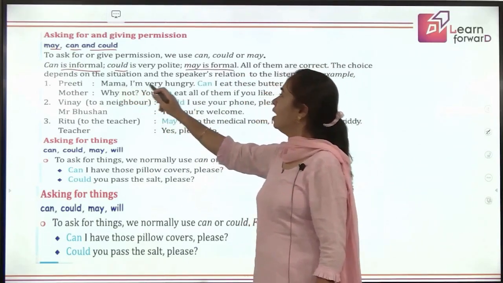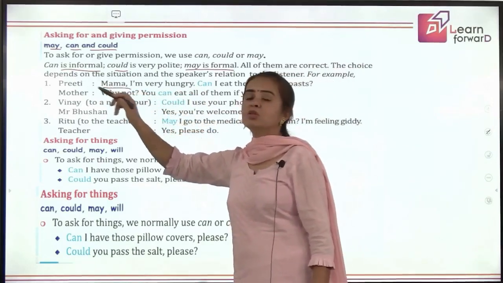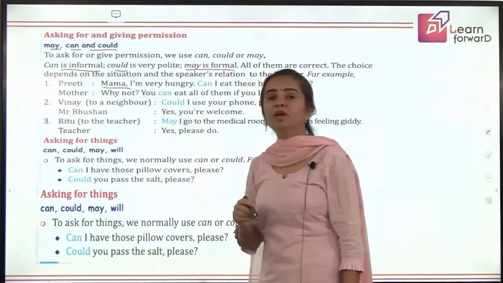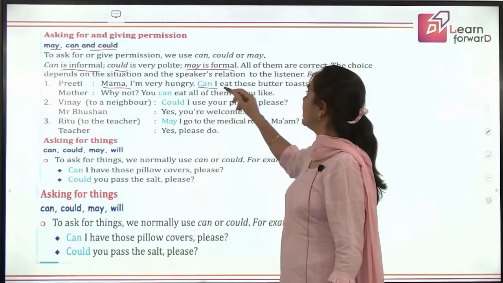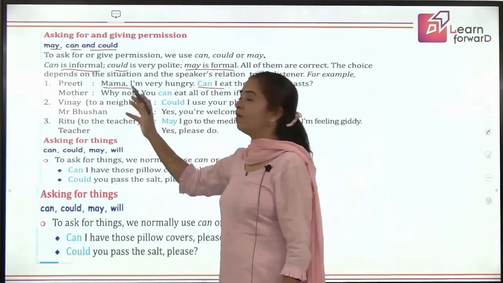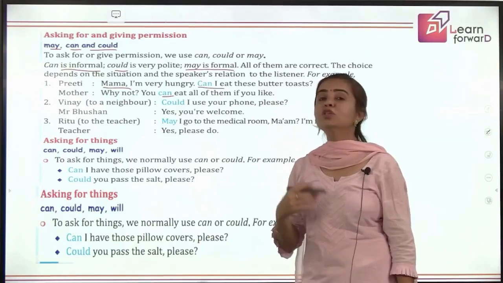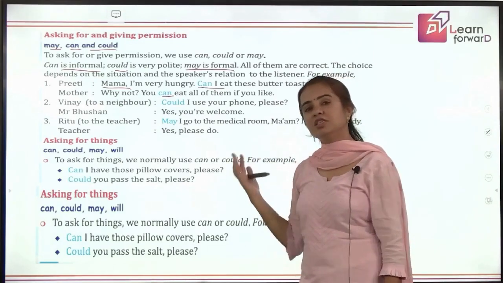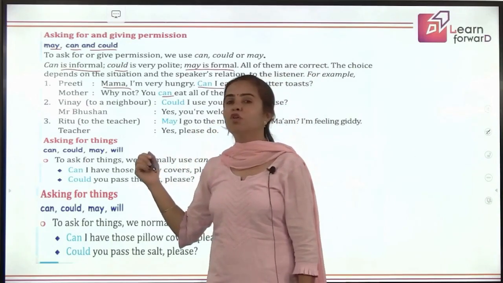Preeti says, Mama, I'm very hungry. So see, Preeti is talking to Mama. Do you think it's a formal or an informal relation? It is informal. So she'll say, can I eat these buttered toasts? Now, mother says, why not? You can eat all of them if you like. So she is giving permission and she's saying can, because with your mother, you have an informal relation.